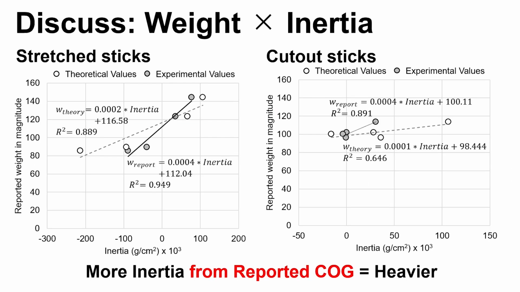According to the findings of dynamic touch research, we calculated the moment of inertia based on participants' reported center of gravity and found a strong correlation with their perceived weight. For a deeper dive into this analysis, please refer to our paper.